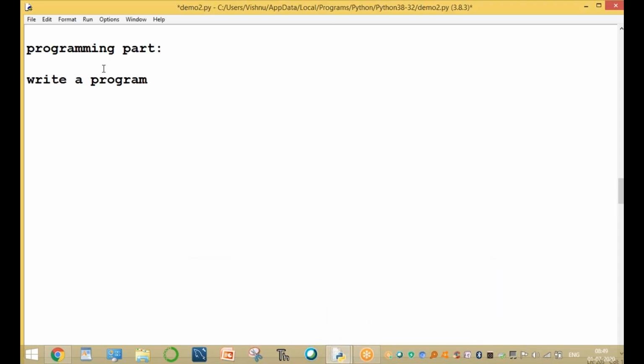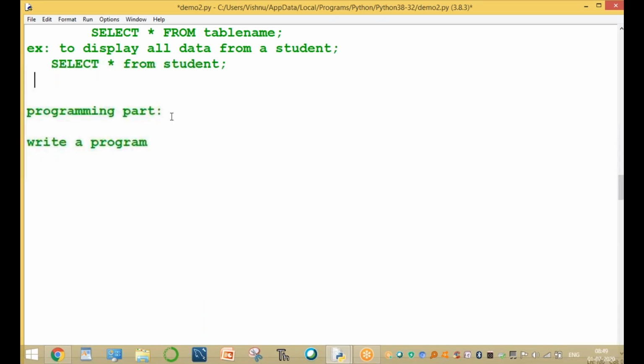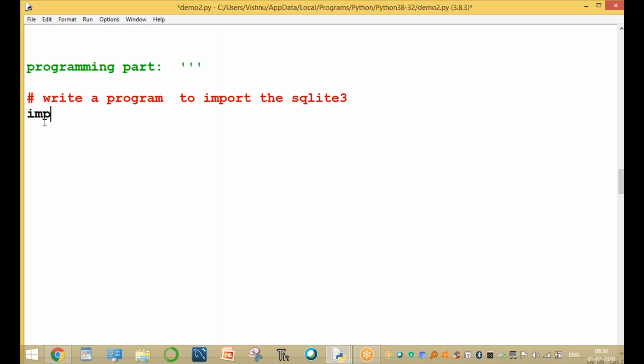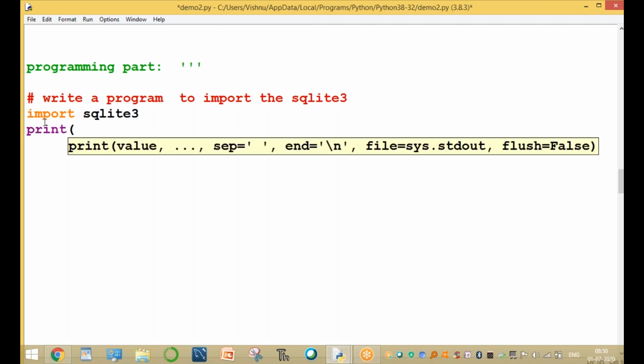Clear? So now write a program. One simple program, this is the programming part. First, write a program to import SQLite 3, to check whether it is present. The command is import sqlite3. Then print that the SQLite 3 module is imported, to check that the module is imported properly.